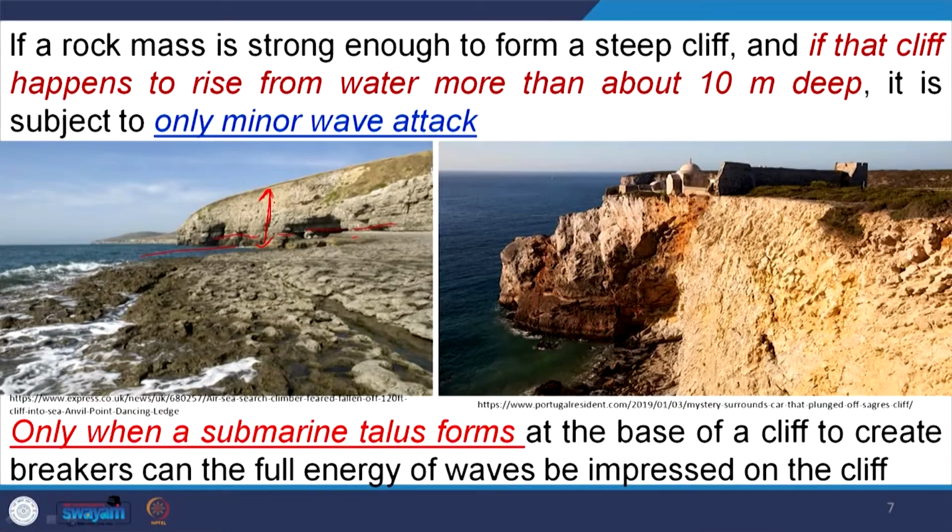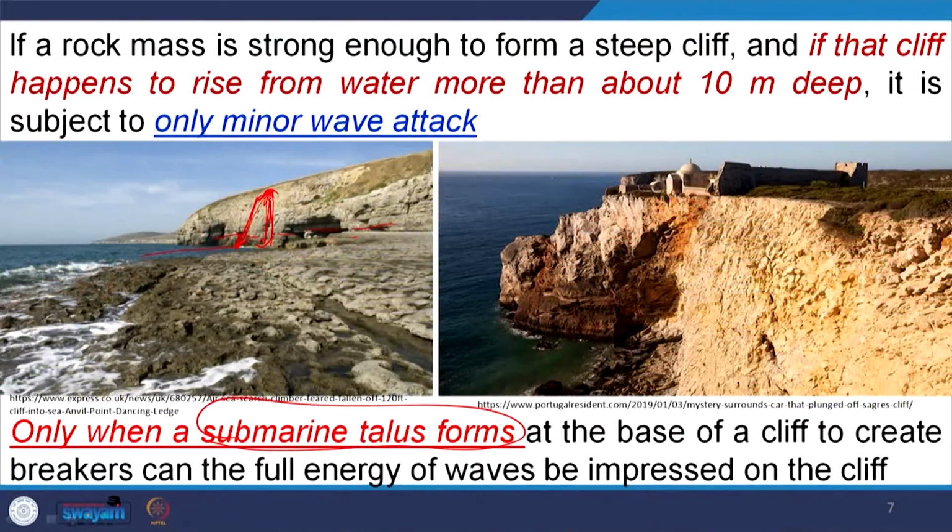Only when a submarine talus forms at the base of the cliff to create breakers can the full energy of waves be impressed on this cliff. For example, suppose we have a cliff tens of meters high, and material is being removed. That material will fall here, creating a submarine talus. We know in mass wasting, talus is the material eroded from the upper slope and deposited on the slope just below the cliff.